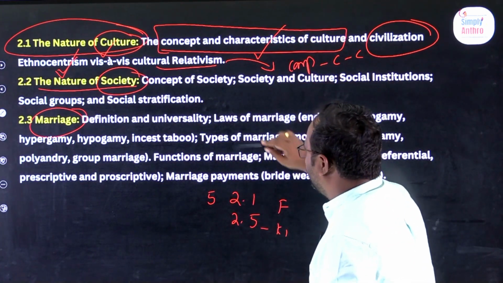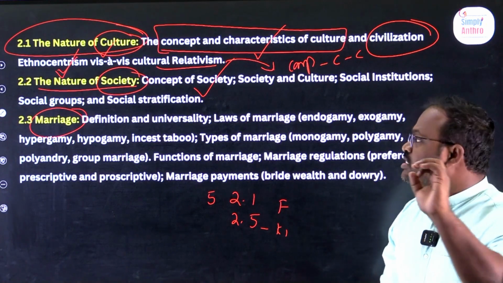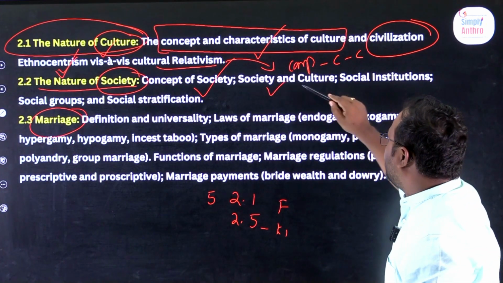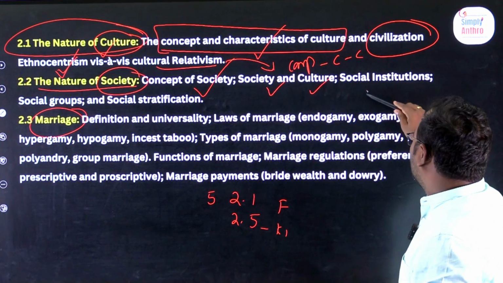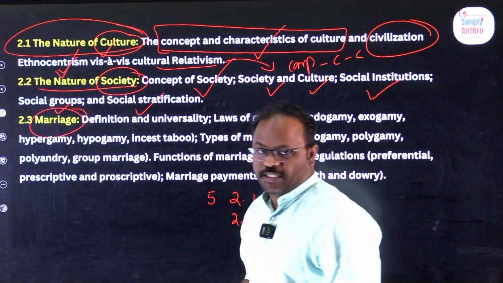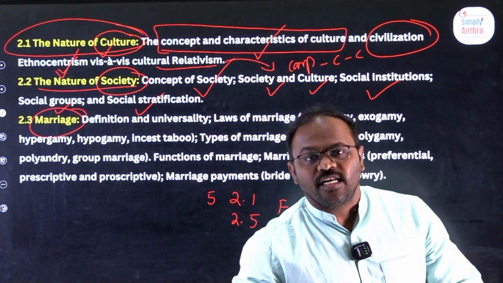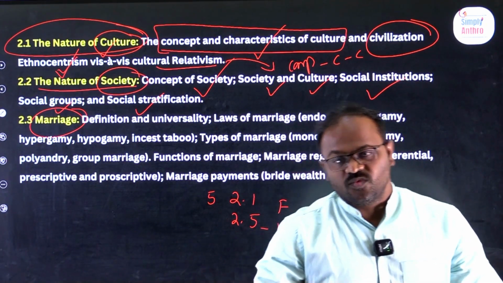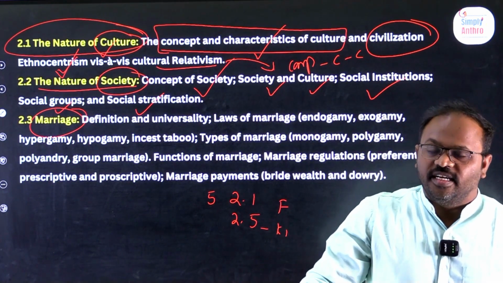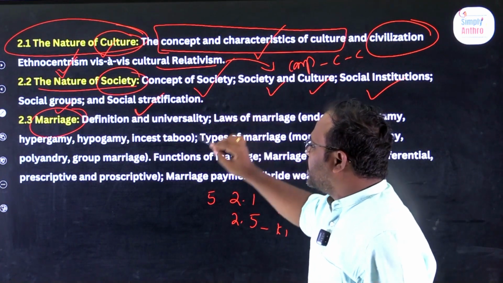Next, society. Same concept we will talk about. What is the concept of society? What are the various definitions of society? We will also cover the differences between society and culture, social institutions, social groups, and social stratification. Social stratification means dividing a society based on race, gender, caste, religion, region. All these are called social stratification.